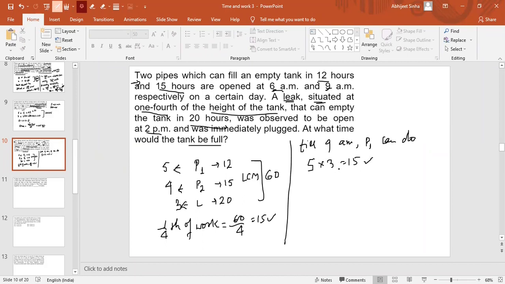Right. So 1/4 of the work is 15 units, and 1/4 of the work is completed till 9 a.m. That means after that, pipe 2 started, and that will also work, and the leak will also work.